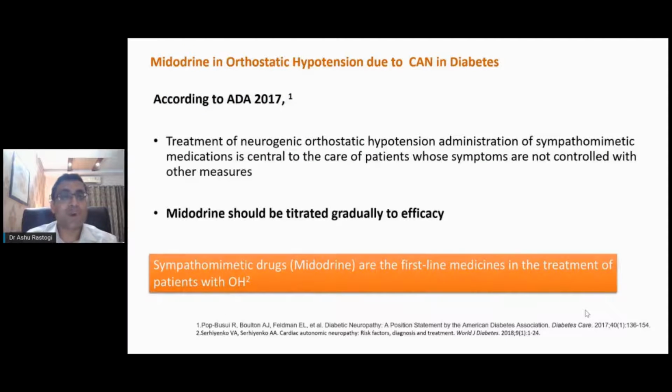Remember, therefore, orthostatic hypotension is very important, and ADA also now recommends treating orthostatic hypotension aggressively, and you can treat your patients with sympathomimetic drugs like midodrine, which can be up-titrated gradually. We usually start with 2.5 milligram, and you can go up to 5 or even 10 milligram.